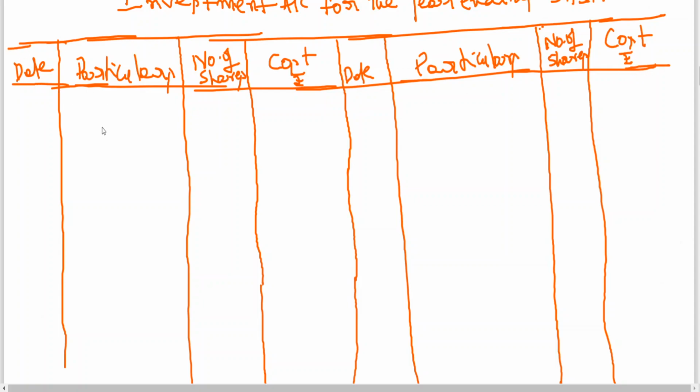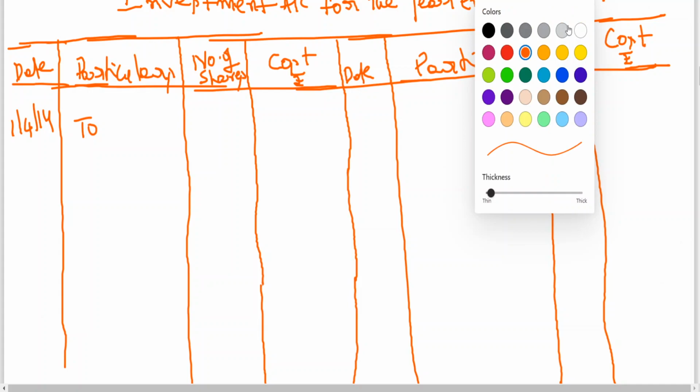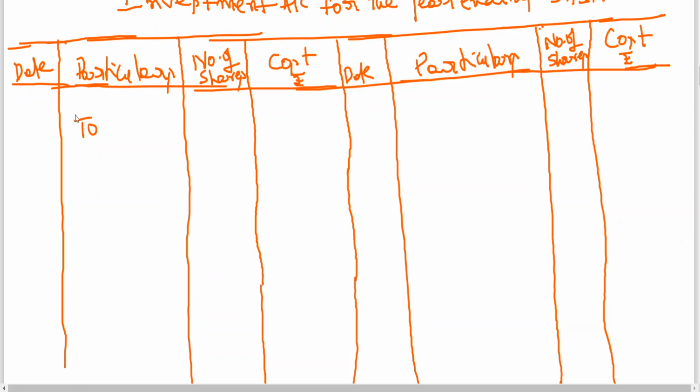All of you, now this is the format. Now, let me start the problem. 1st April 14 to bank, number of shares purchased 5,000. You have written already cost 6,15,000. Got it, all of you? Next one.